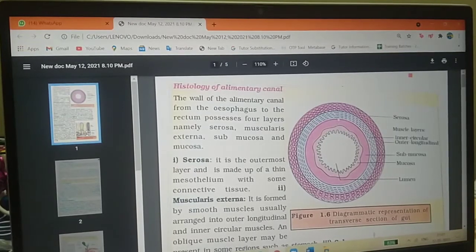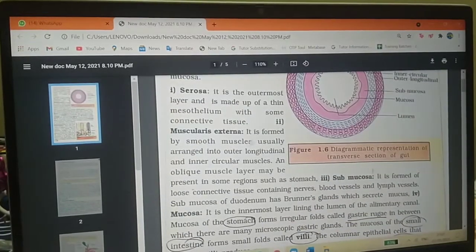The second layer is called the muscularis externa. It contains smooth muscles that are usually arranged into outer longitudinal and inner circular muscles.